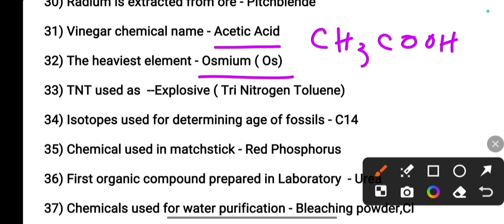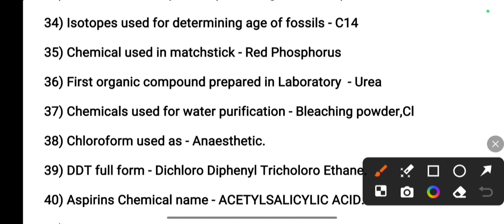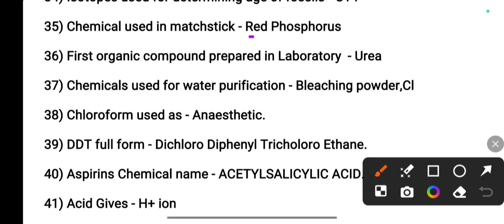TNT, full form trinitrotoluene. This is trinitrotoluene. It is used as an explosive. Next, isotope used for determining age of fossils, that is carbon, C14. Chemical used in matchstick, red phosphorus.